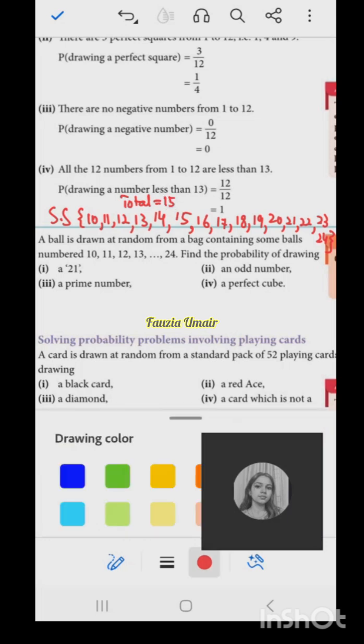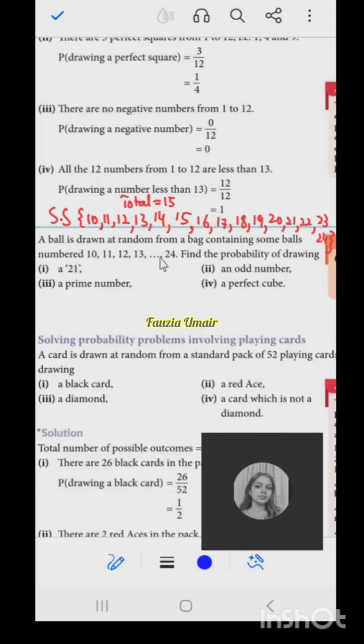What is the probability of picking 21? What is the probability of picking a ball with 21 written on it? So how many balls are having 21 written? Just one ball. So it will be 1 out of 15. So what is the keyword for this probability? It is unlikely.